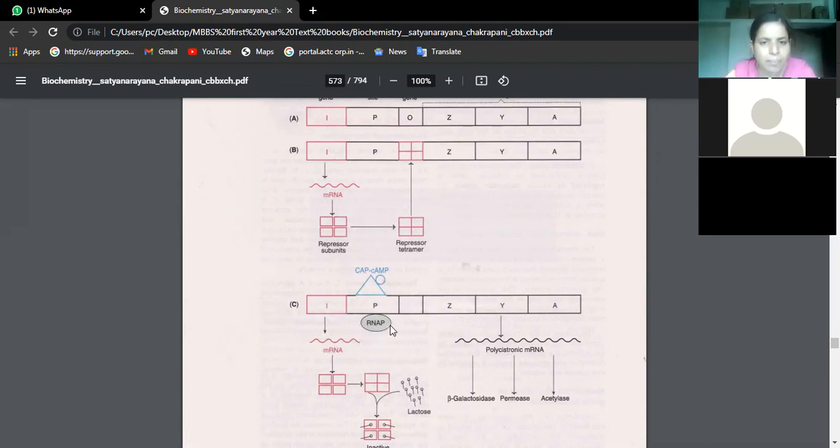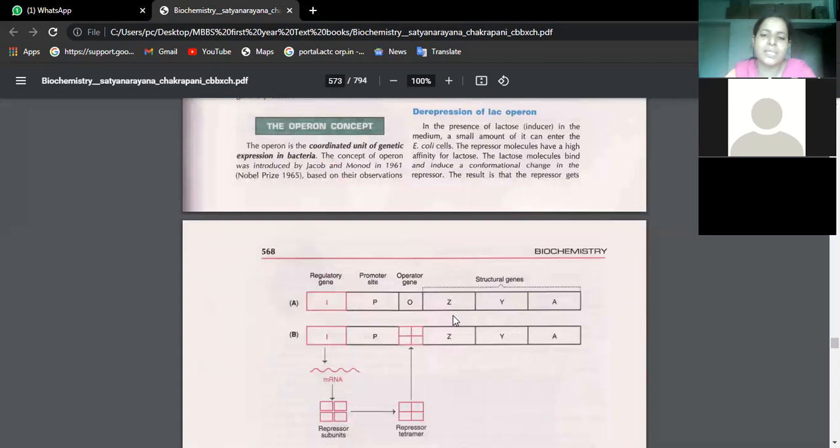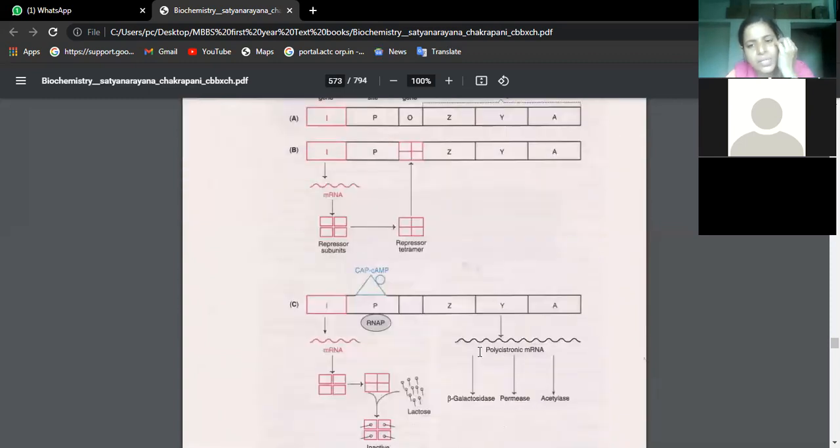So in this repressor, what we are finding is cAMP and RNA polymerases are working. With the help of this mRNA and this repressor tetramer, it is coding an inactive repressor, which is helping this mechanism of lactose metabolism. How is this? See, whatever three subunits we saw, these structural genes are coding for polycistronic mRNA.